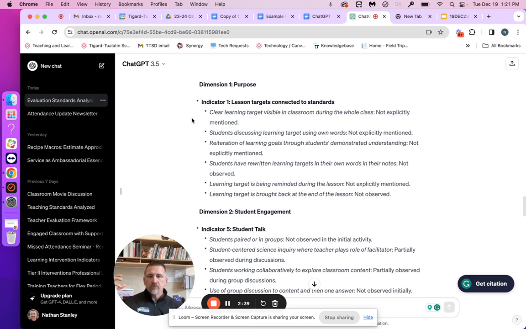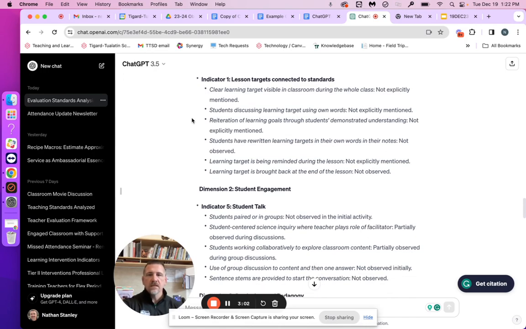I copy and paste this onto the original document, and it allows me to streamline the time it takes to analyze and break down the notes into what parts of the teaching rubric have been satisfied or addressed through that particular lesson.